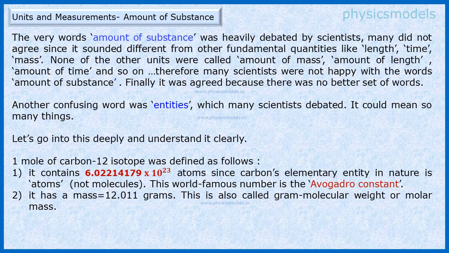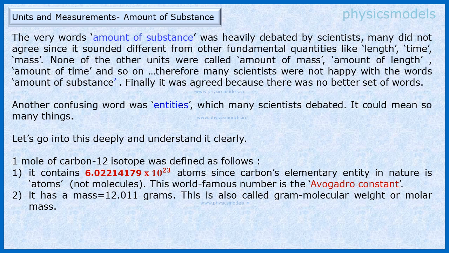There was a lot of debate and argument about the SI unit for amount of substance. We must talk about that. The very words amount of substance were debated because the SI units for length, time and mass did not have a word like amount of length or amount of time. So why should we have this amount of substance in this SI unit? But then no better words could be found. We could not say SI unit for substance. So therefore, this word has stayed till today.